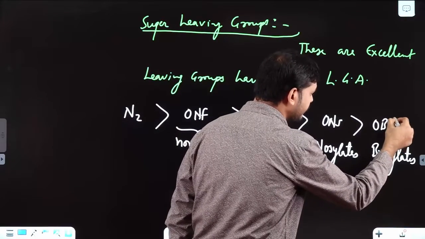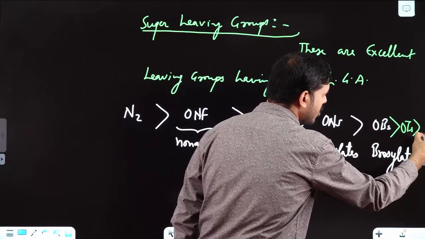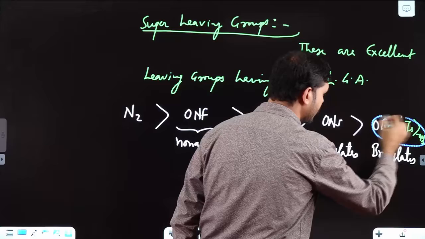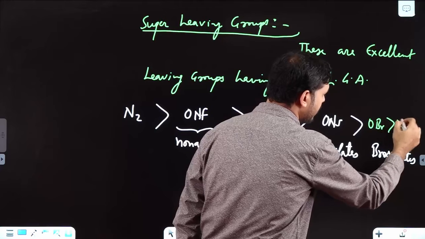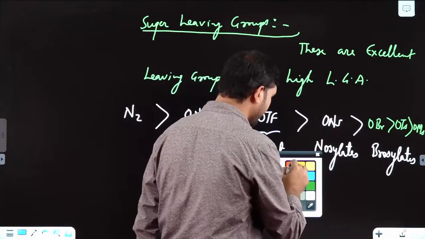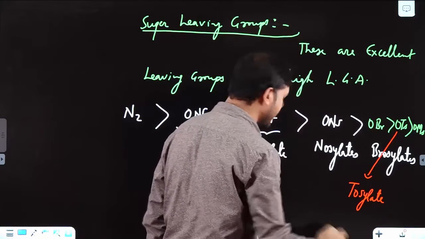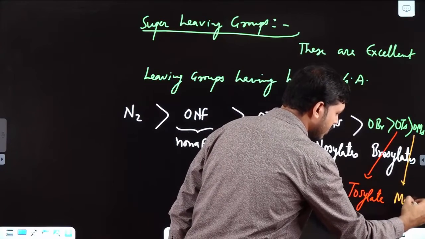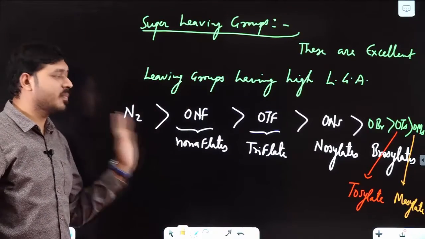After this comes OTs, and then comes OMs. Okay. OBs, OTs, OMs. Clear? Now I told you this OTs will be tosylate and this OMs will be mesylate. Okay. So dear students, these are the super leaving groups.